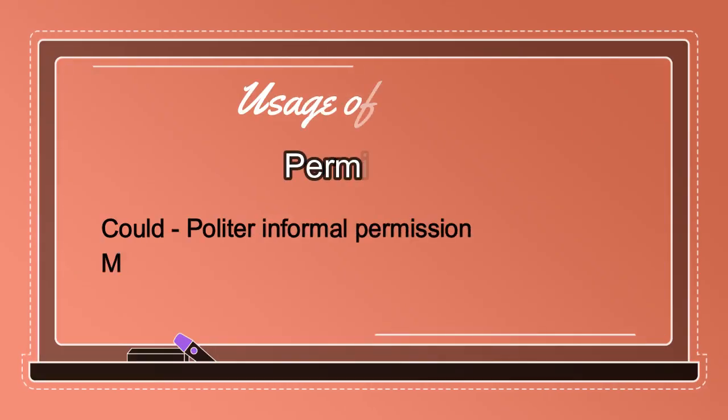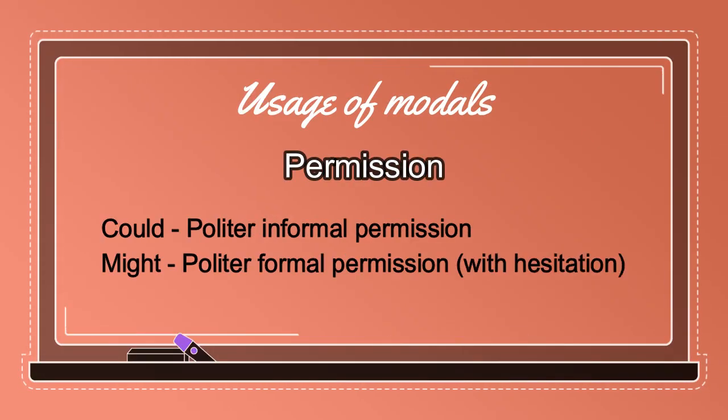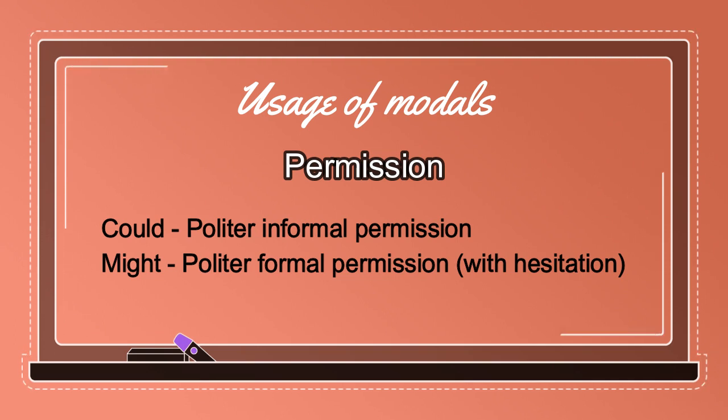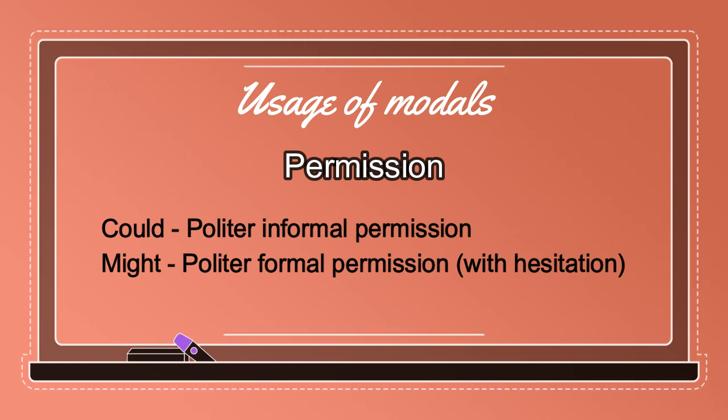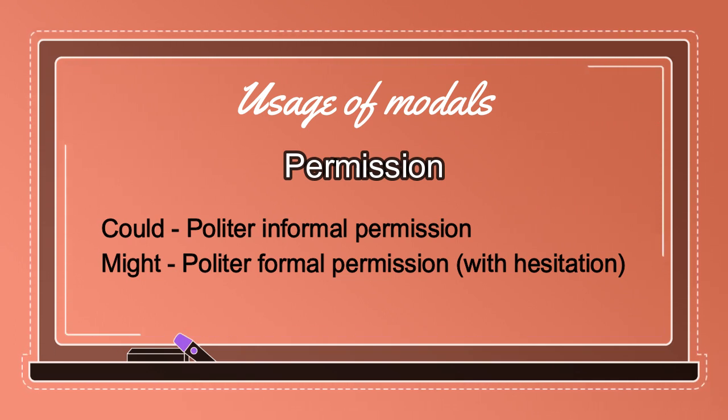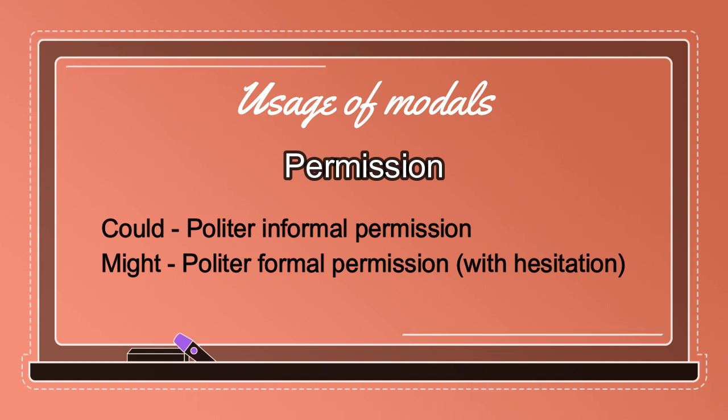Now formally, may I come in? May I drink water? When you are in a formal environment. Okay? Now अभी हमने बात की थी कि permission में can, could, may, might सब use होते हैं. तो अब could और might का use कहाँ होगा? Could and might को हम use करेंगे more polite permission के लिए. Okay, for example, could would be used for more polite informal permission.